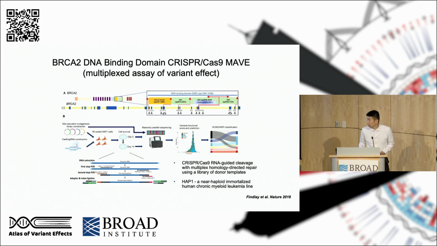Then we generate our amplicons, and using next generation sequencing, we sequence our genomic DNA as well as our variant library. Then we assign each variant a functional score and a functional category. With these functional data, we can then classify each variant using the ACMG-ENIGMA classification model.